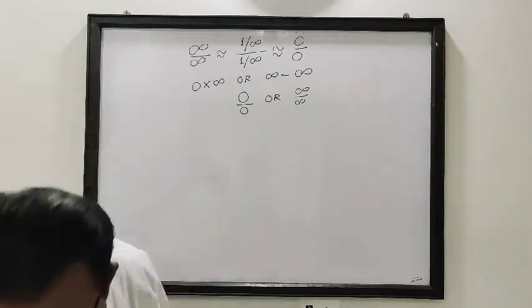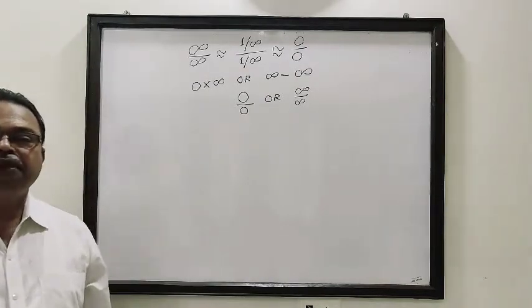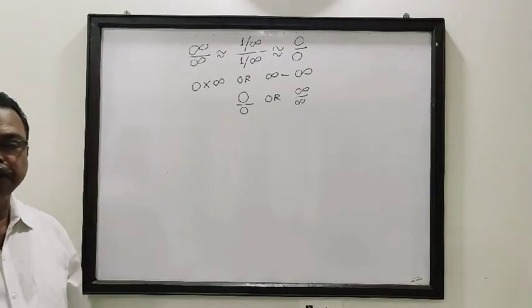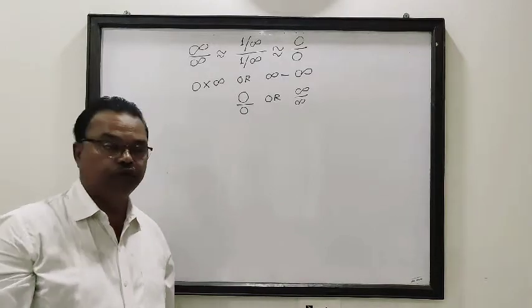Then let me explain how to find the limit of the indeterminate forms which are in the power form. That means 1 raised to infinity, infinity raised to 0, 0 raised to 0.